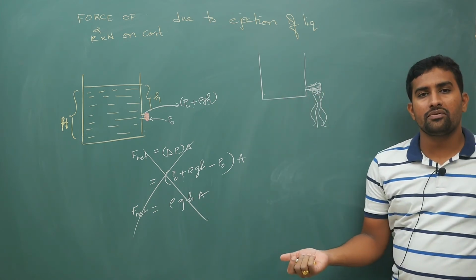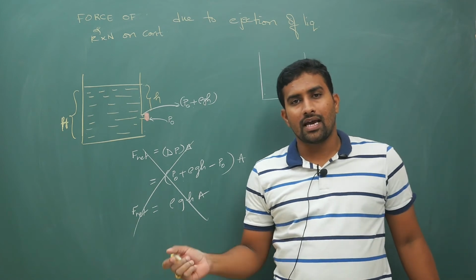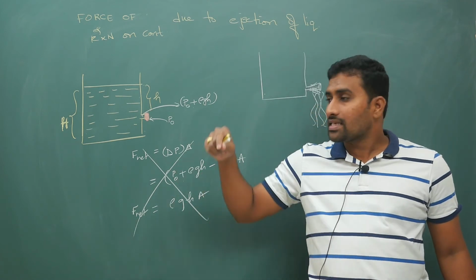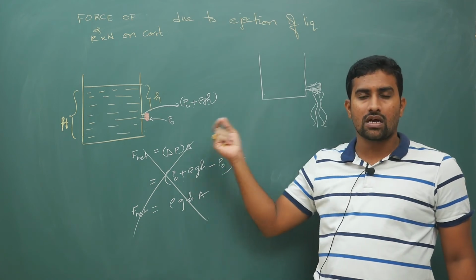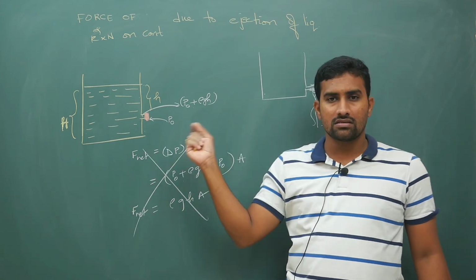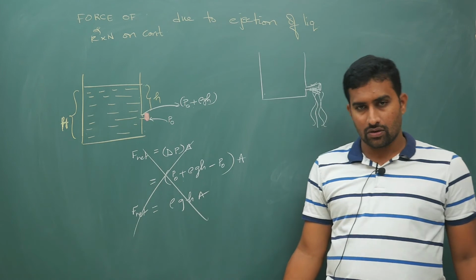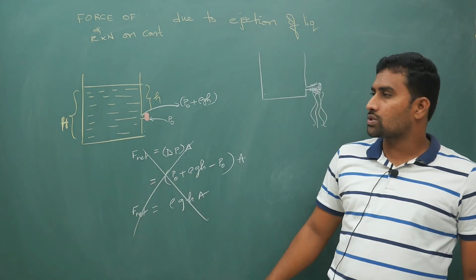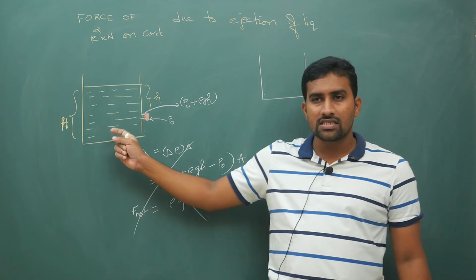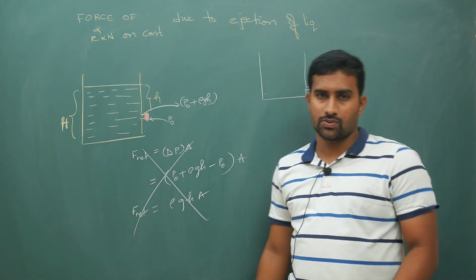Like how in a rocket gases are coming out, so when the gases are coming downwards, the rocket is going upwards. Similarly, when the liquid is coming out towards the right, there will be some force on the container towards the left. Of course, if it is on the ground, later it will be balanced by friction. That is a different story. But my point is there will be force on this container as well.